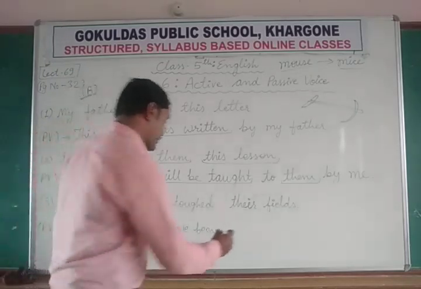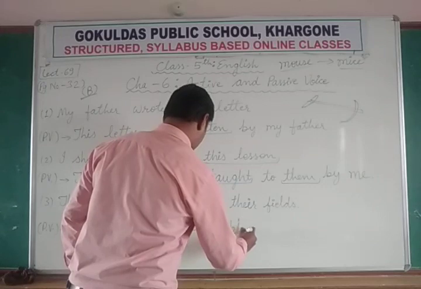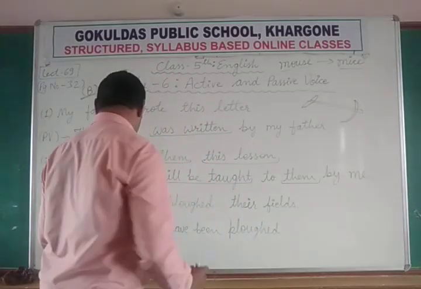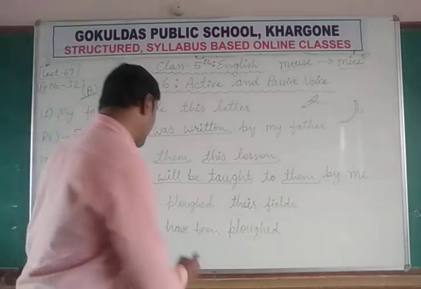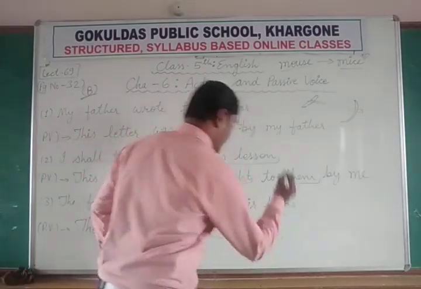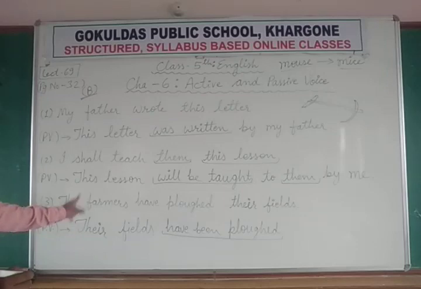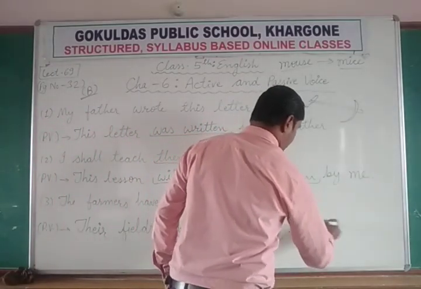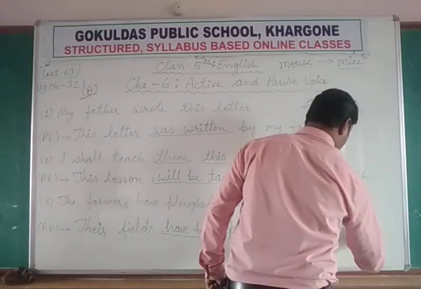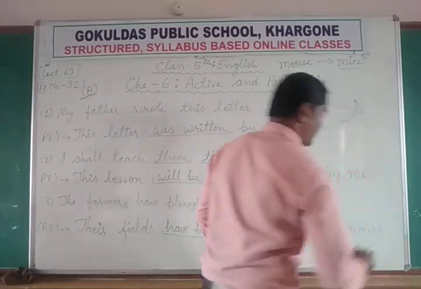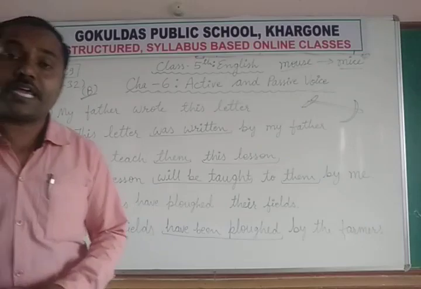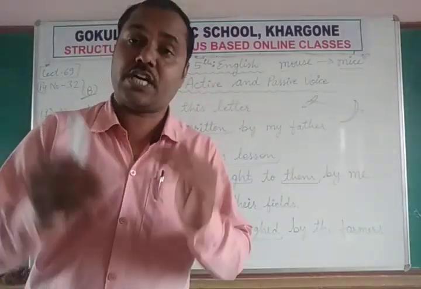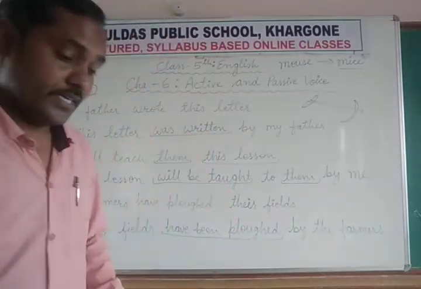Have been. The third form is ploughed. Already it is a third form. We are using third form. Their fields have been ploughed by the farmers. है ना. उनके खेत किसानों के द्वारा जोते जा चुके हैं. ओके, दैट इज द मीनिंग.